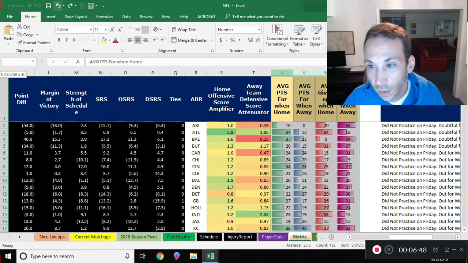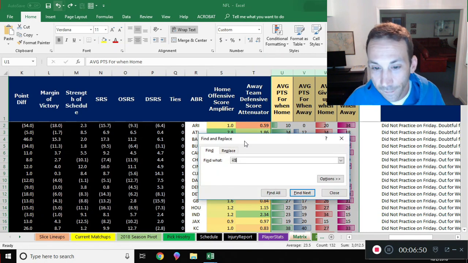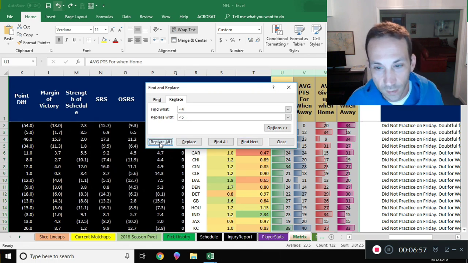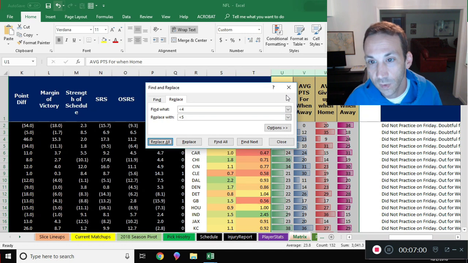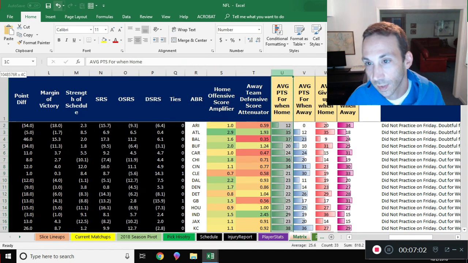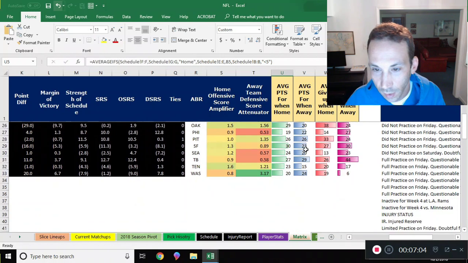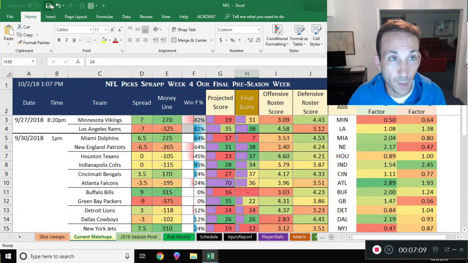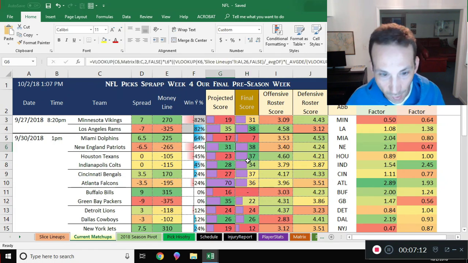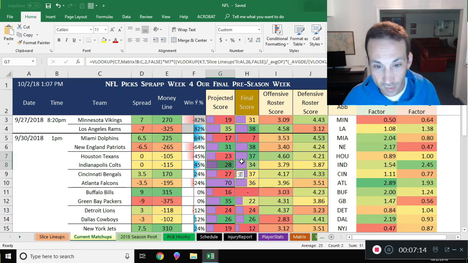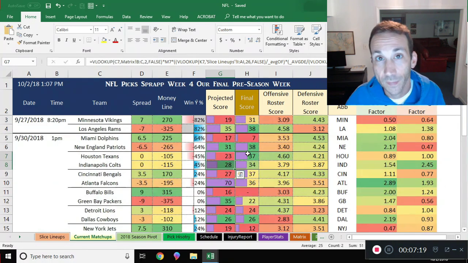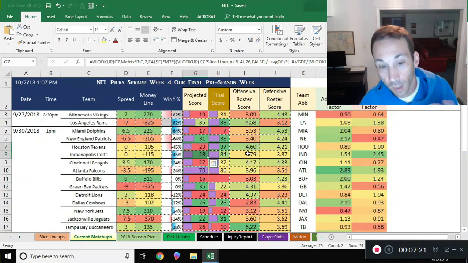Okay. What we're doing here is we are Control F, which is fine. We're replacing what was 4s to look at everything before week 5 as we set this up for week 5. It's going to make 128 replacements when it does it right, because that's 4 times the number of teams, I guess, in here. And we go back, and you can see that our scores look even better because we're now including week 4, like we have the Pats over. This is weird because it flips on the Houston-Indianapolis game for some reason. But anyway, we'll be updating this more. I will be updating it before Thursday.